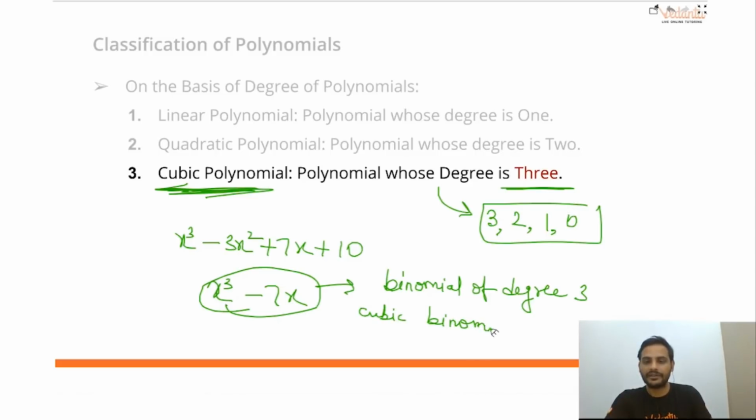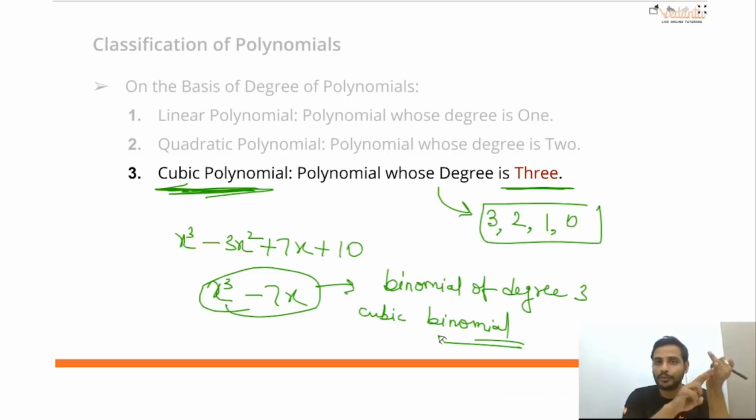Cubic means power is 3 and 2 terms. Cubic binomial. So quite easy, correct? Just the two things we have understood. Till now what we have learned: linear means degree 1, quadratic degree 2, cubic degree 3. For number of terms, 1 term monomial, 2 terms binomial, 3 terms trinomial.